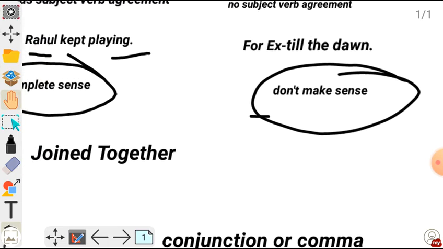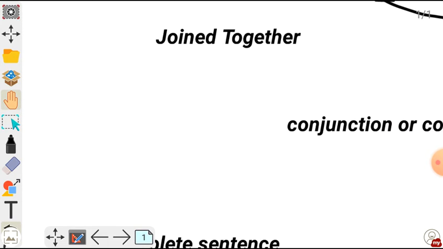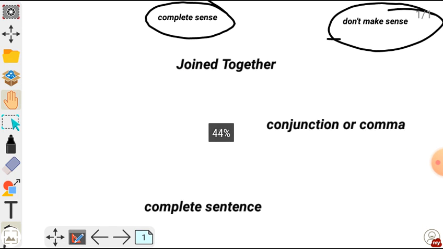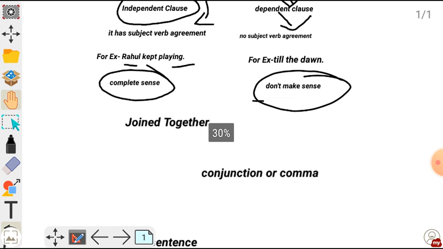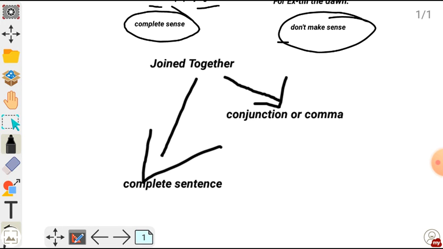So now when these two clauses are joined together, they form a complete sentence. But sometimes we have to join two clauses using a conjunction or comma.